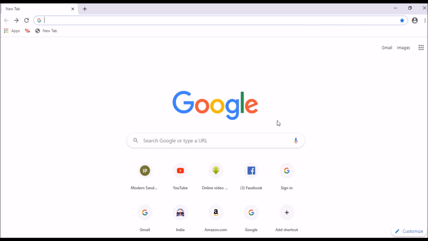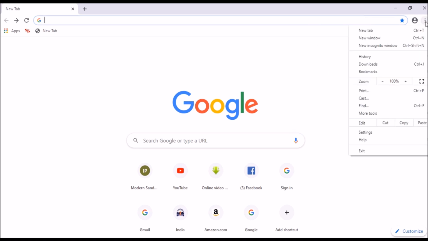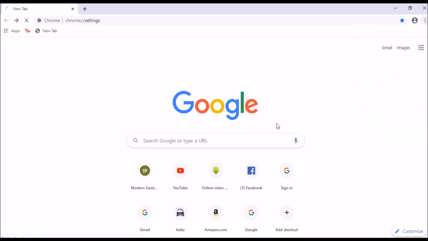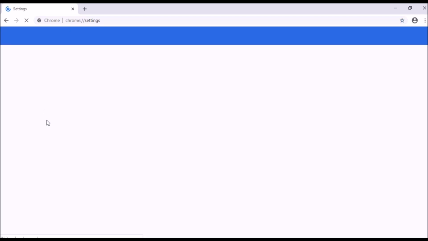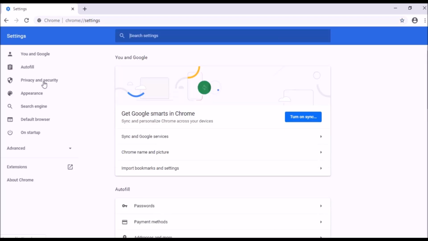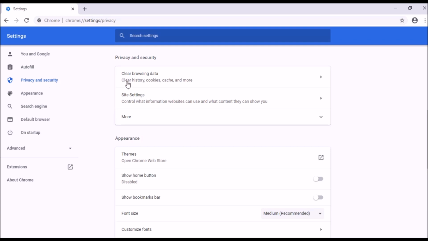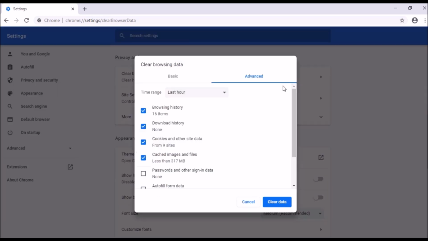This is Google Chrome web browser. So we'll go for settings and we'll choose privacy and security. After this, here you can see clear history cookies over here. So I'll click on it. These are the cookies on my device.